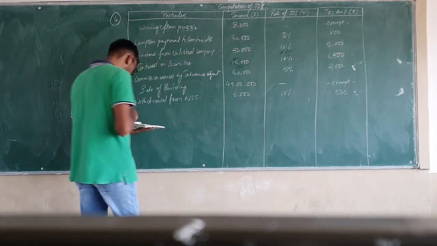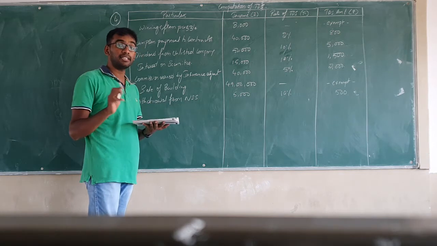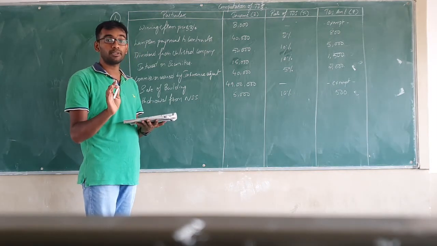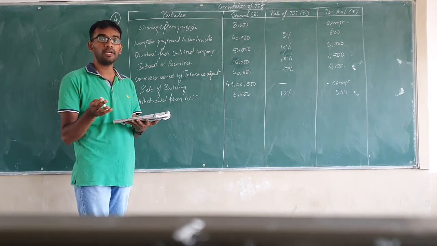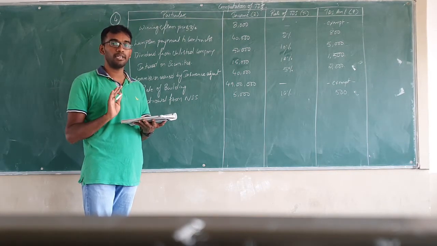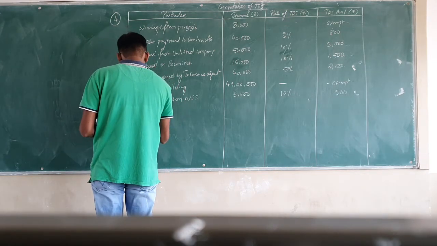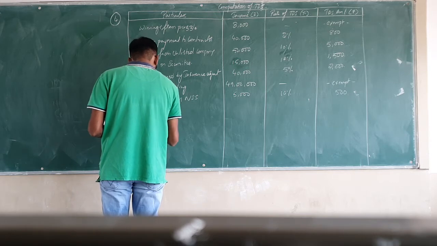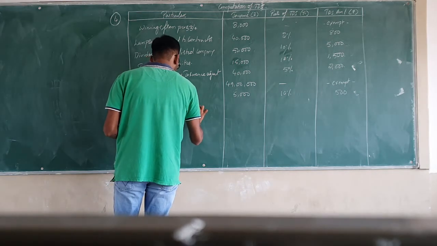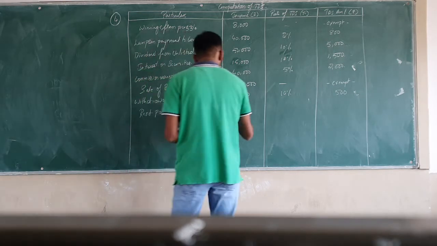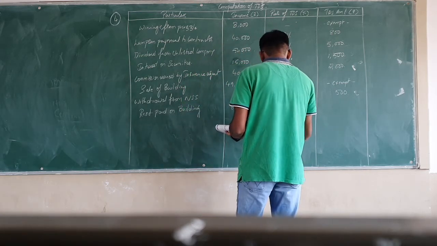Then next item they have given: rent paid on building, 68,000 per month. So whenever there is rent, it should be more than 50,000 for applicability of TDS. So here since it is 68,000, it is more than 50,000. So 10% of TDS will be deducted on rent paid. Now write down under particulars rent paid on building. So how much is rent paid on building? It is 68,000. And the rate of TDS is 5%.